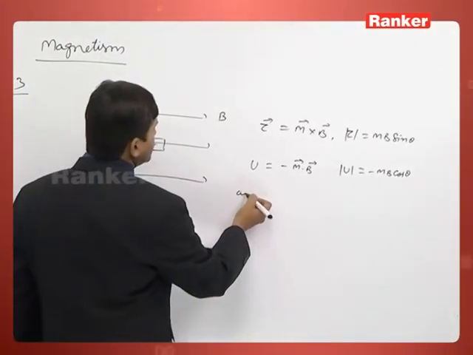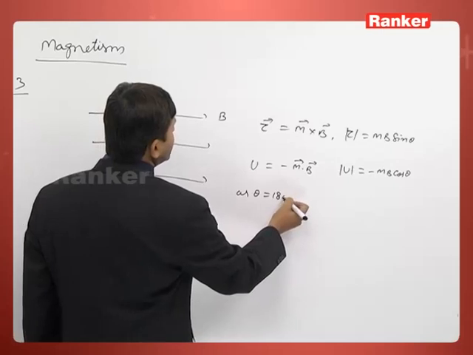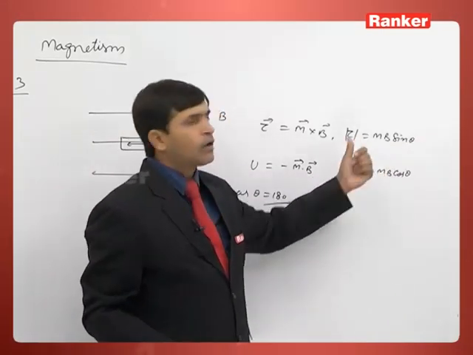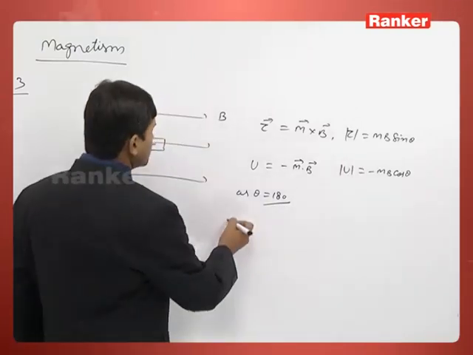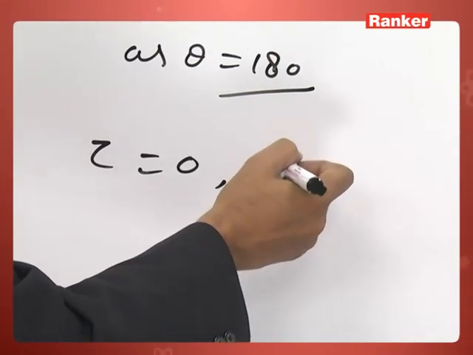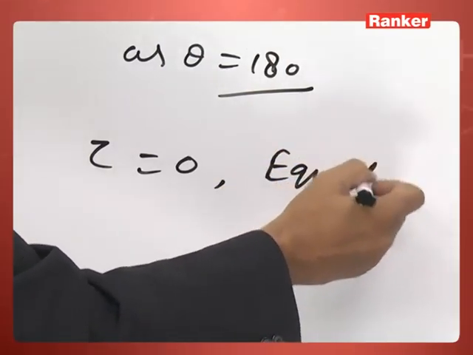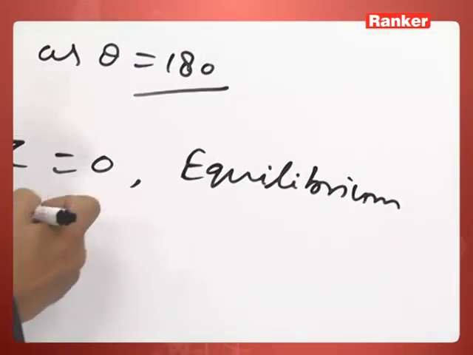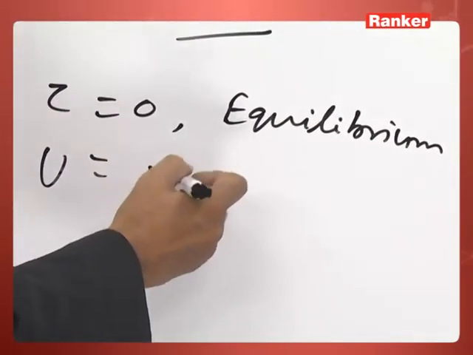Now as theta here is 180 degrees, torque is 0, which is the condition of equilibrium, and U is equal to mB.